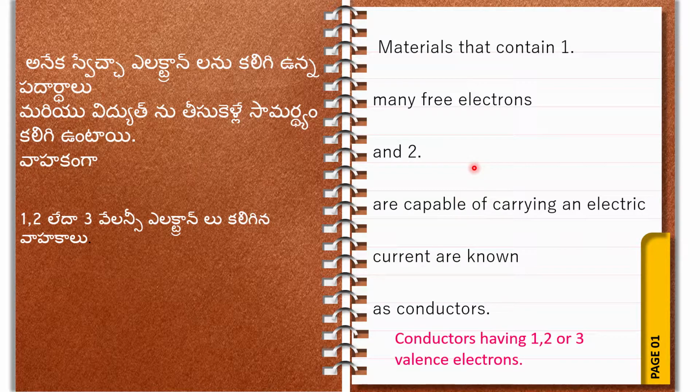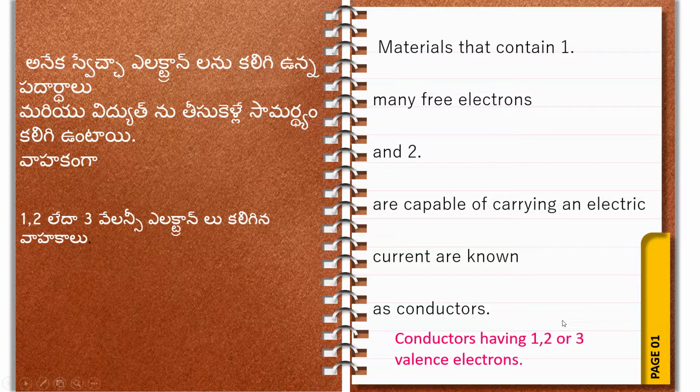This is very important. Suppose the material has many free electrons but is not capable of carrying an electric current, then we can't say that that is a conductor. And suppose the material is capable of carrying an electric current but doesn't have any free electrons, then we can't say that that is a conductor either. To become a conductor it must satisfy two conditions. First condition is it contains many free electrons. Second condition is it is capable of carrying an electric current. Then only we can say that that is a conductor.